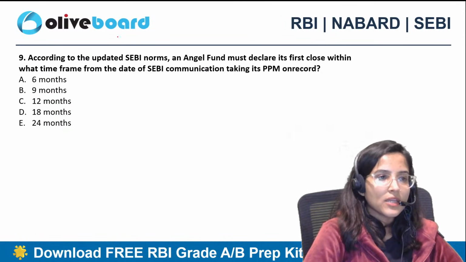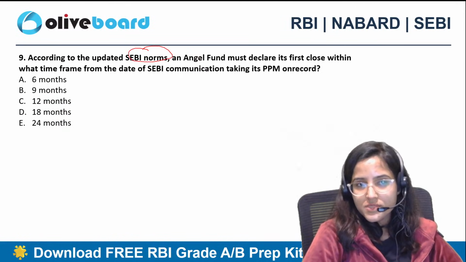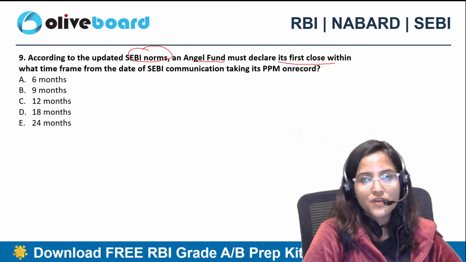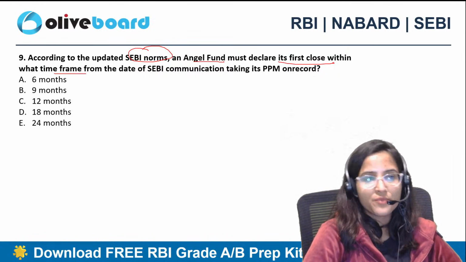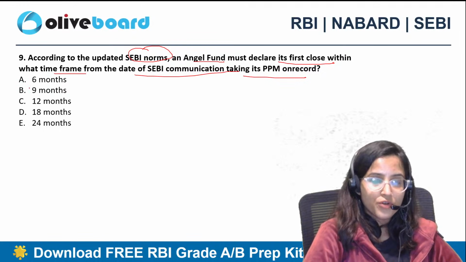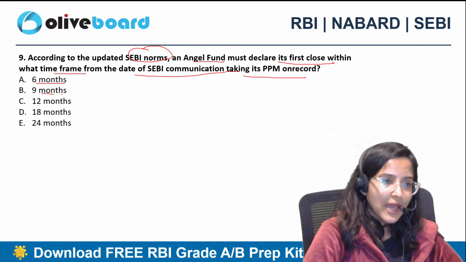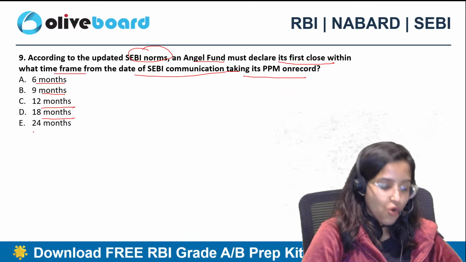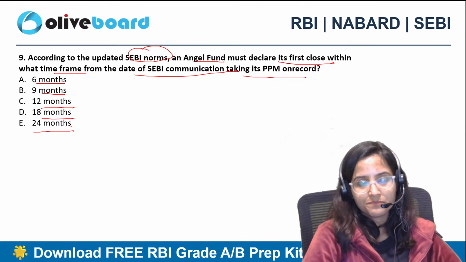Question number 9. According to the updated SEBI norms, an angel fund must declare its first close within what time frame from the date of SEBI communication, taking its PPM on record? 6 months, 9 months, 12 months, 18 months, or 24 months?